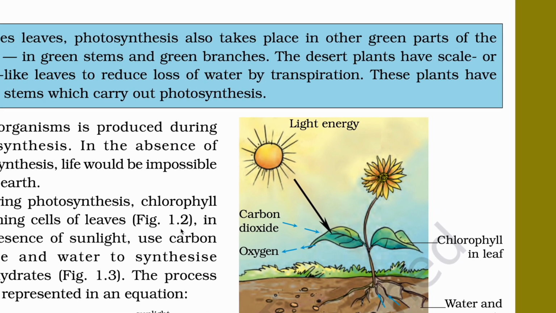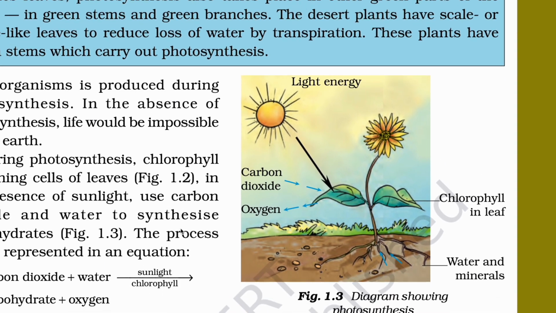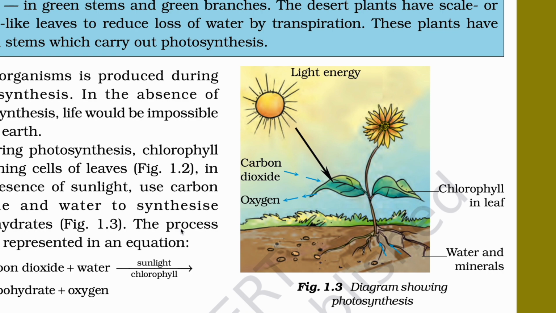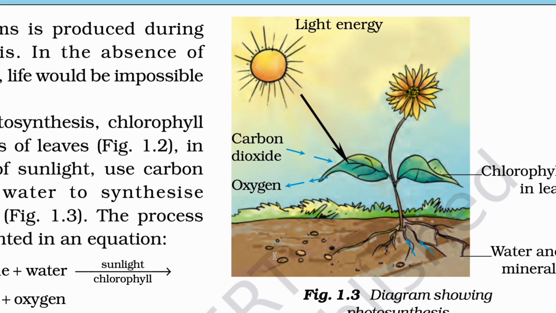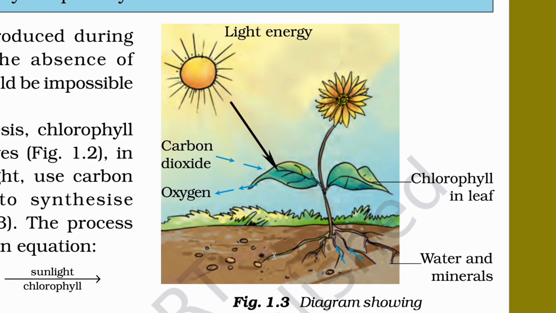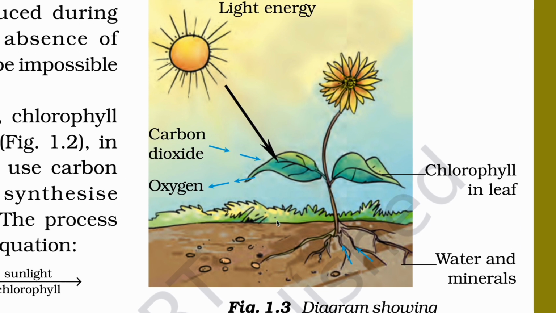Now we are going to take a look at this process. The diagram shows photosynthesis. As you can see here, light energy, as you know, the most abundant source of light is the sun. And this is carbon dioxide, CO2.